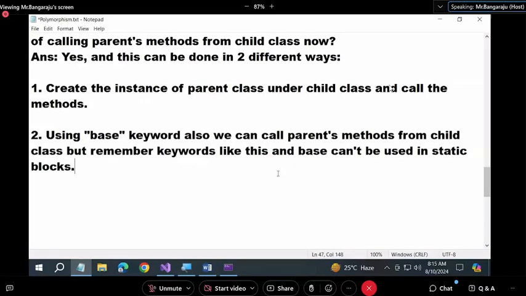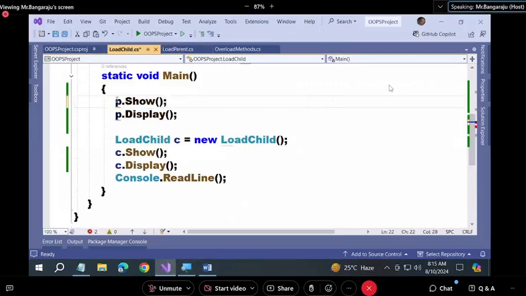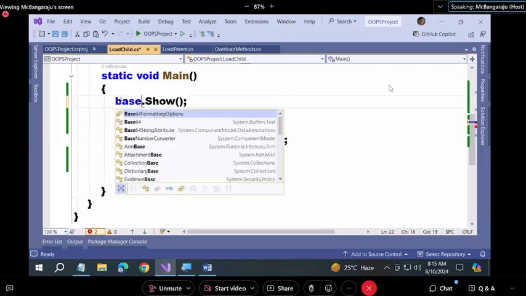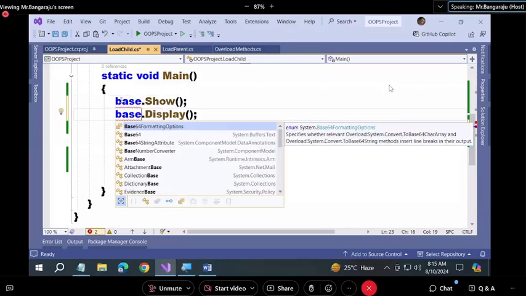Why I highlighted this point is, listen carefully. When I say you can call by using the base keyword, what will you do without creating the instance? In the place of p, you write base.show, base.display. See, the call is correct only. Base.show, base.display, the calling is correct. But the place where you wrote this code is wrong. Did you understand me? What I said: the call is correct, but the place is wrong.